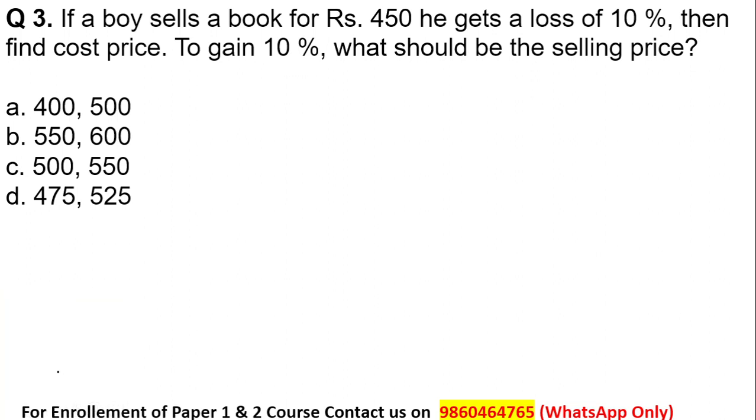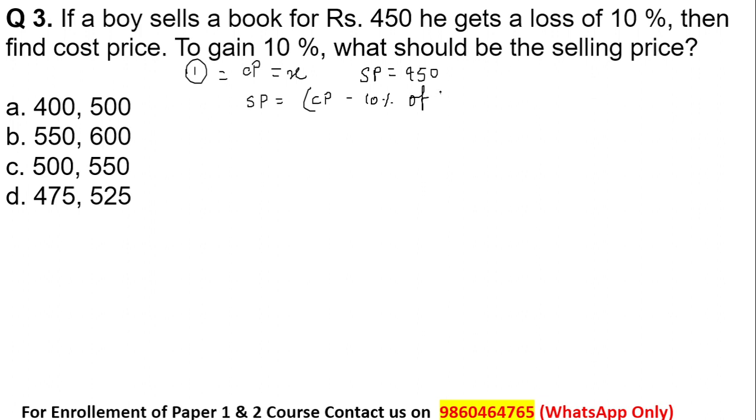Starting off with the question, let us divide it into two parts. First, let us find out the cost price. Point number 1: to find the cost price of the book, let us consider the cost price to be X, and we know the selling price given in the question is equal to 450. The selling price of the book is equal to cost price minus 10% of the cost price.